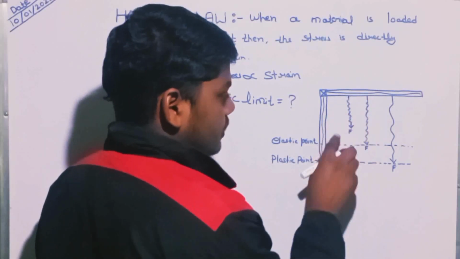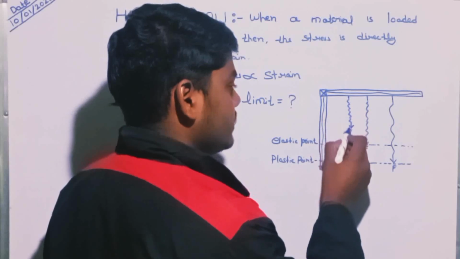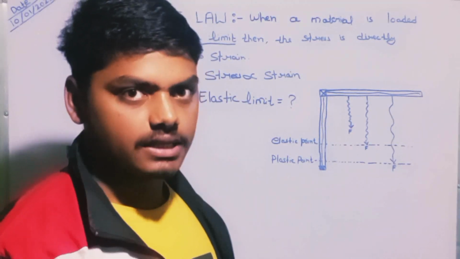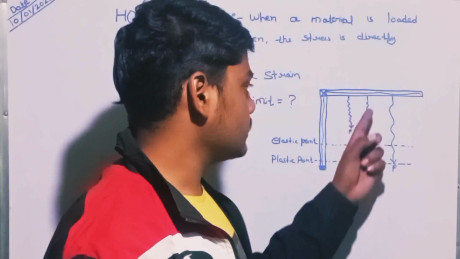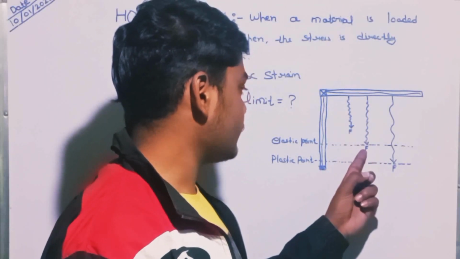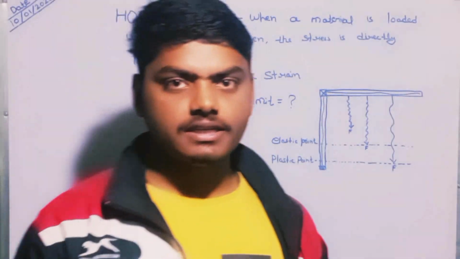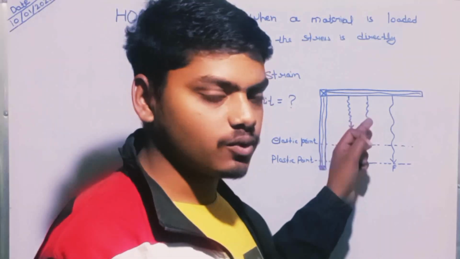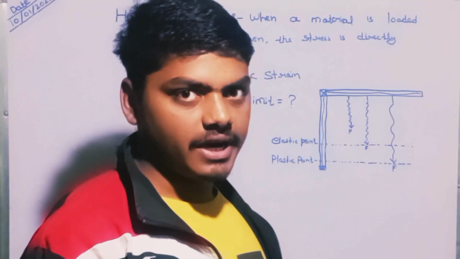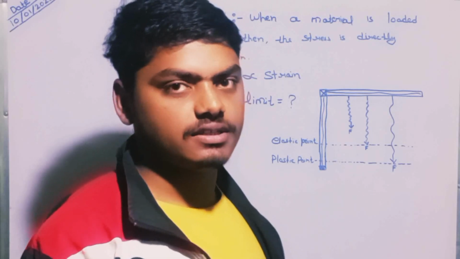A spring is extended with the external force. On increasing the external force, the spring attains a point of elastic limit. At that point, if we increase the external force on the spring, the spring loses its property of elasticity.